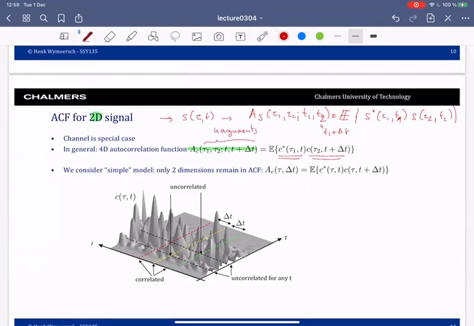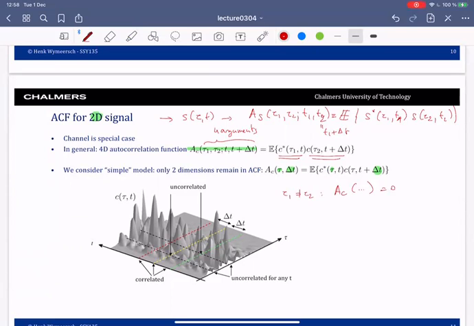What we will do now is reduce the complexity of this model, which will allow us to get rid of two of those arguments. In that case, our autocorrelation function will just depend on tau and delta t. These assumptions are the following. First of all, when tau 1 is different from tau 2, we will say that the autocorrelation function of the four arguments is equal to 0.